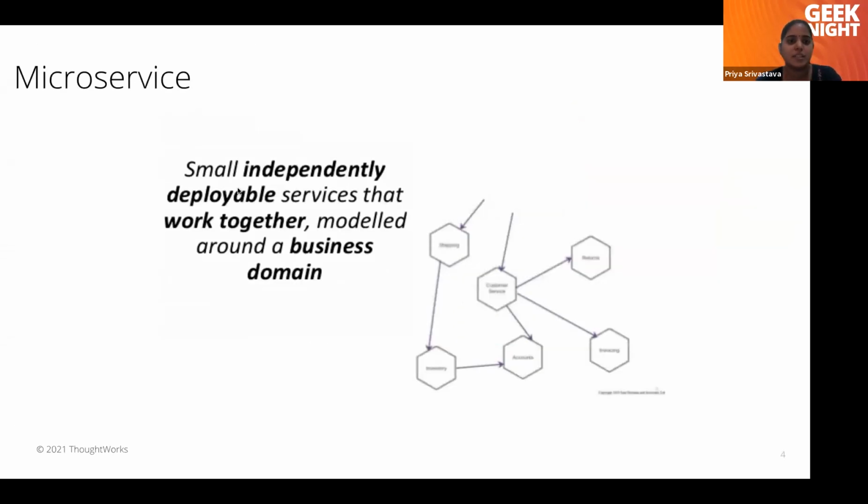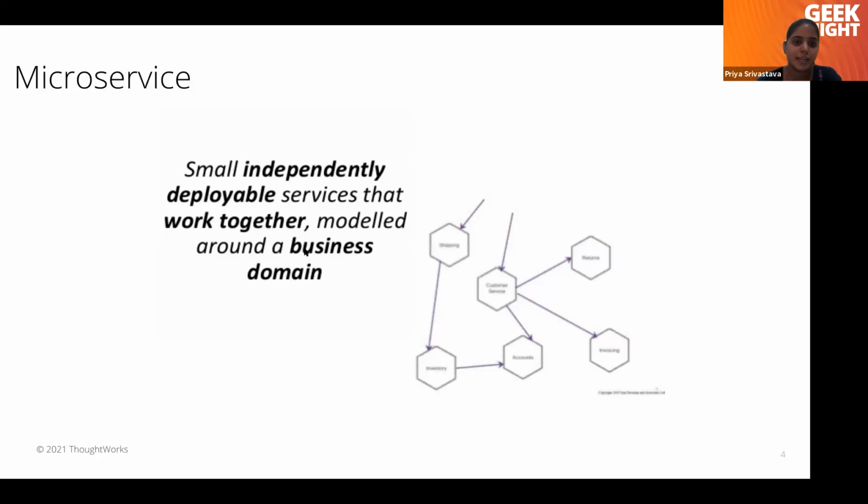So a microservice is a small, independently deployable service that works together and is modeled around a business domain. So in microservice architecture, business domain is very important. All our services should be modeled around a business domain. When I'm saying small, it doesn't have any fixed size. It's not like my code should have 10 classes or 20 classes. Small is relative to our business domain.